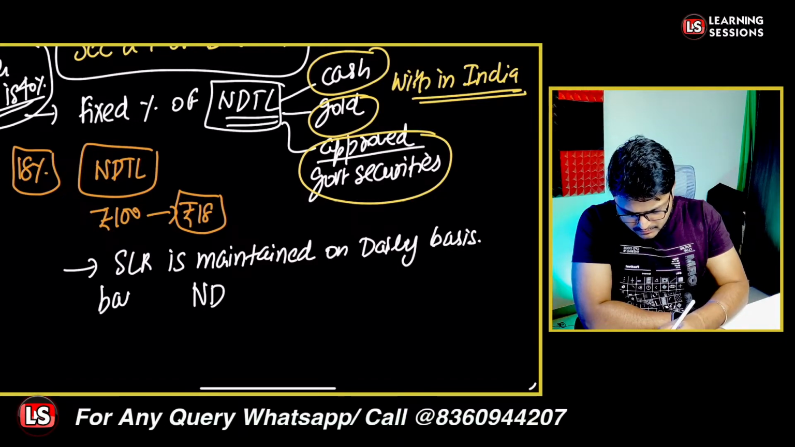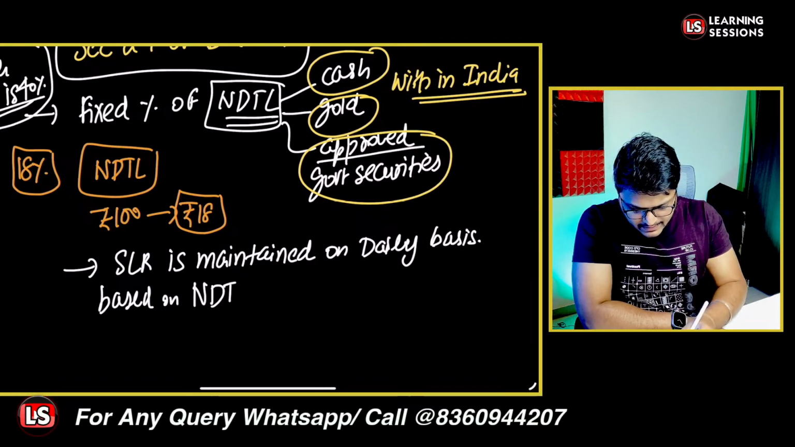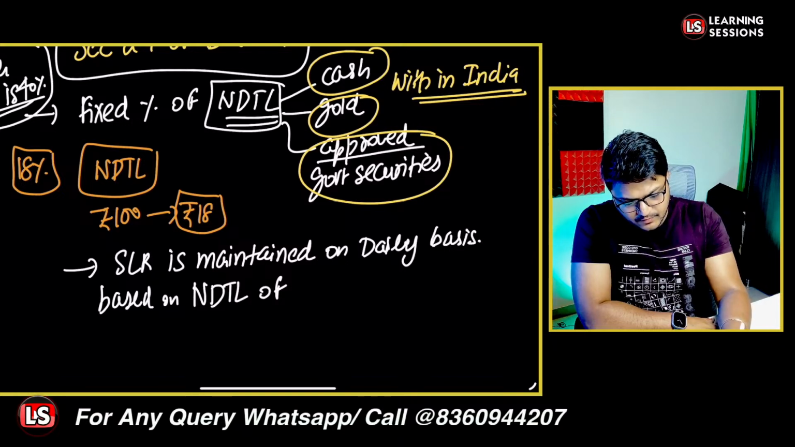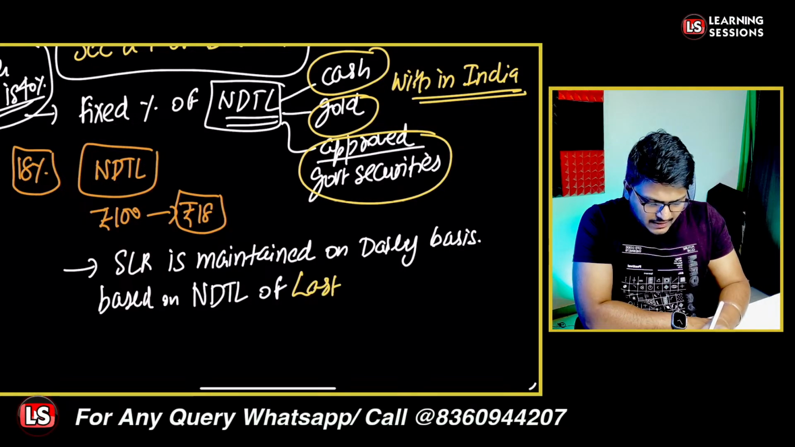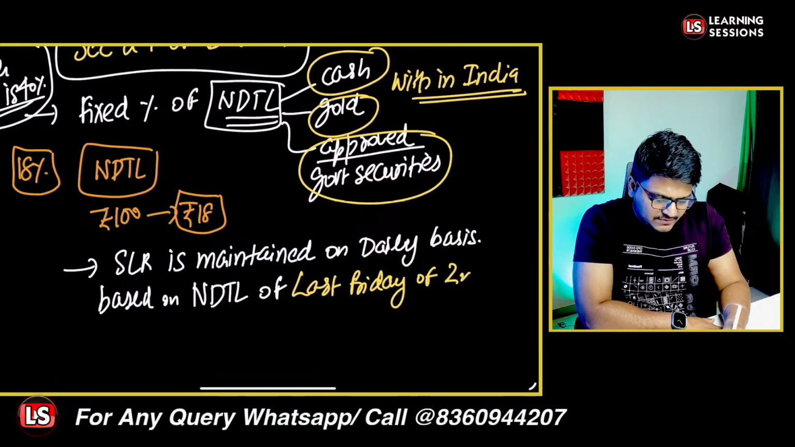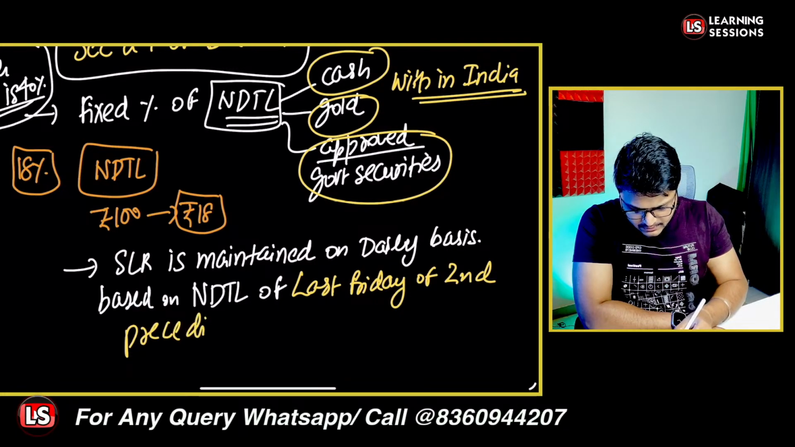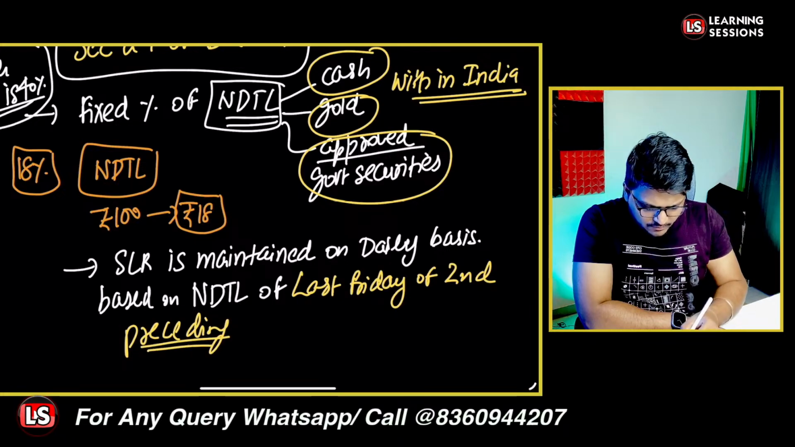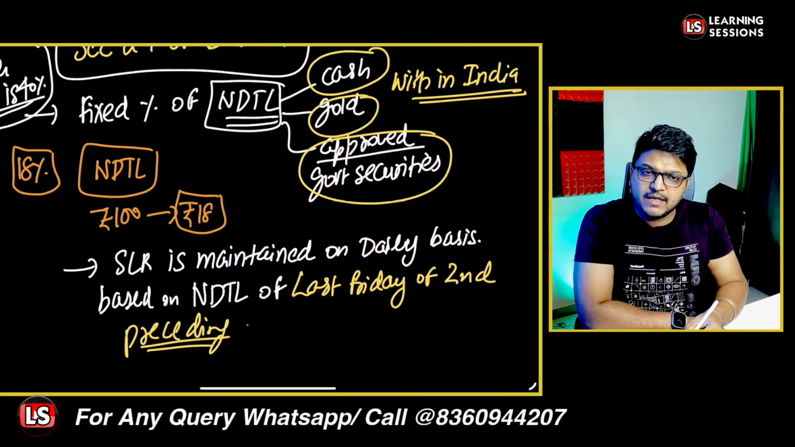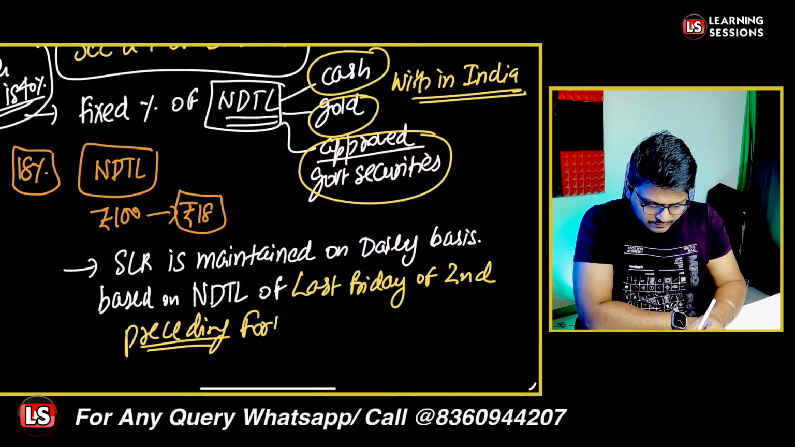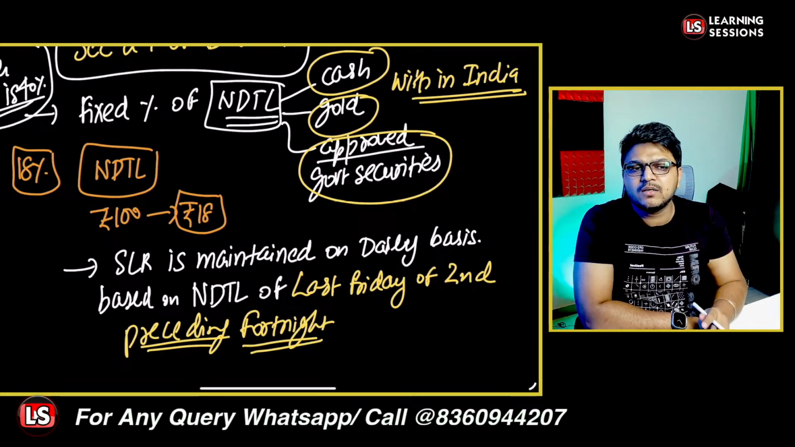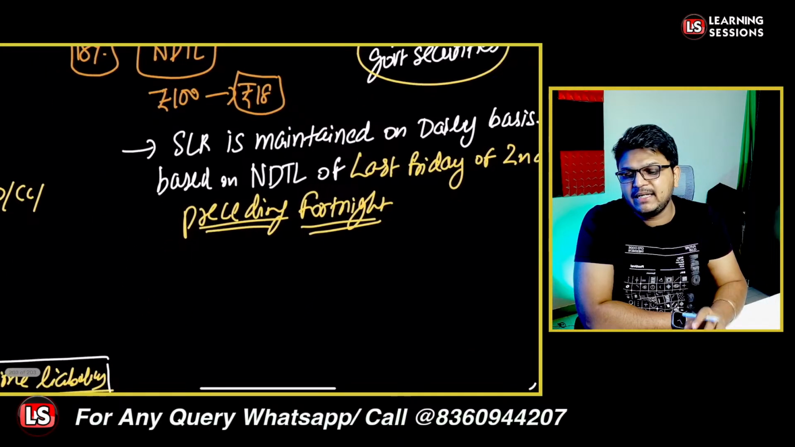Based on the NDTL of the last Friday of the second preceding fortnight. That is 28 days before, right? Second preceding fortnight. Is that clear? So that will be the reference basis for the NDTL there.